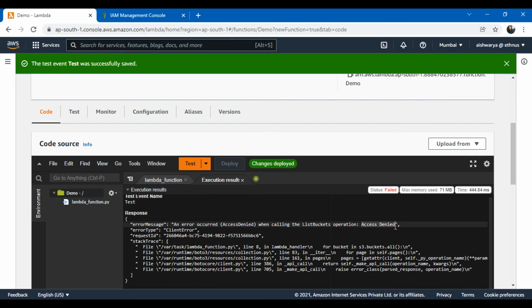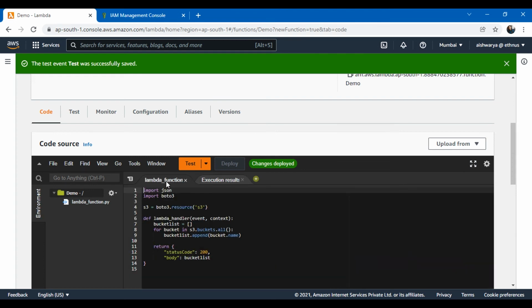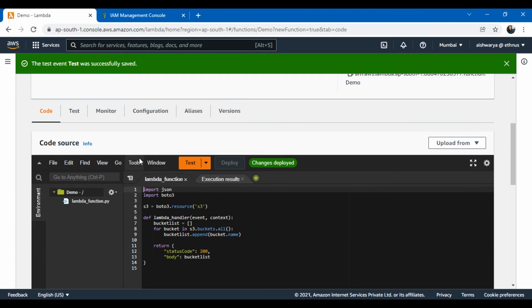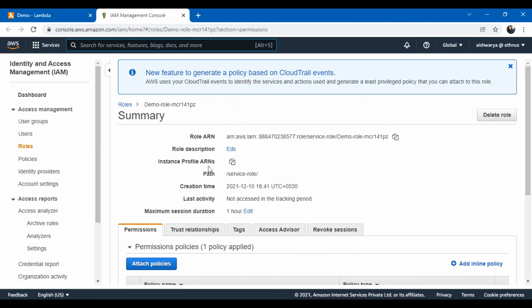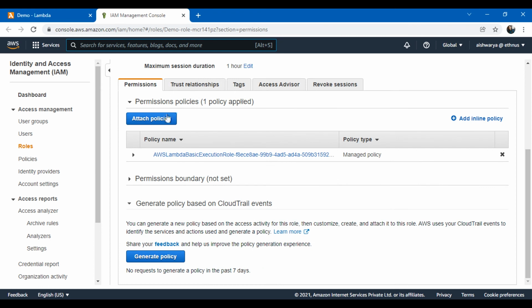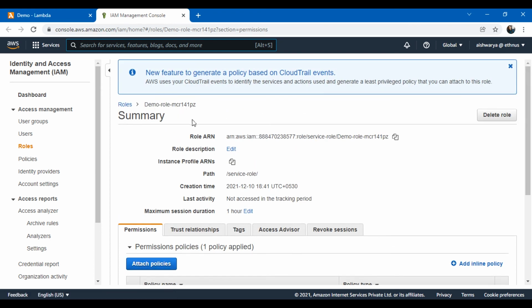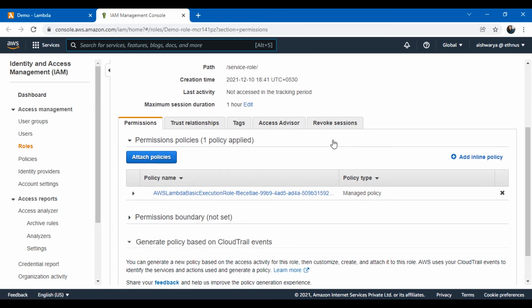I told you that the basic Lambda permissions won't include any permission except the CloudWatch access to write the logs. So we will have to give this Lambda the permissions to call S3 so that it can fetch the list of all bucket names. For that I'll go to the IAM console. This is the role that has been associated with my Lambda function. I will just add an inline policy.